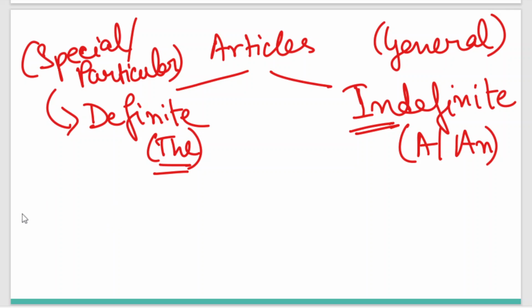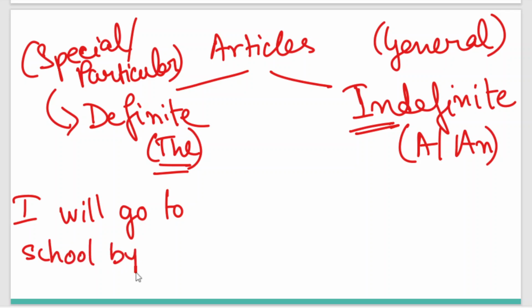Suppose I'm taking a sentence: I will go to school by a bus. That means I'll go to school by any bus.